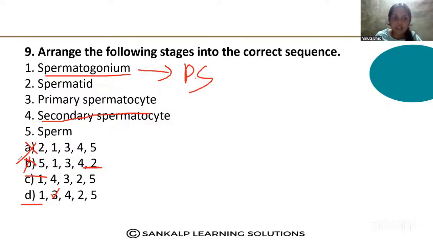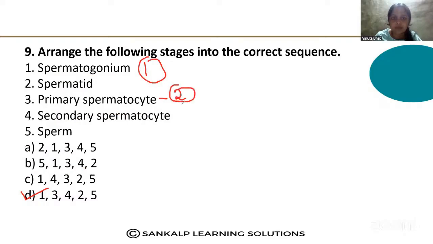So option D is the correct one. Here, spermatogonium, primary spermatocyte, secondary spermatocyte, then spermatid and the sperm. So option D is the correct answer.